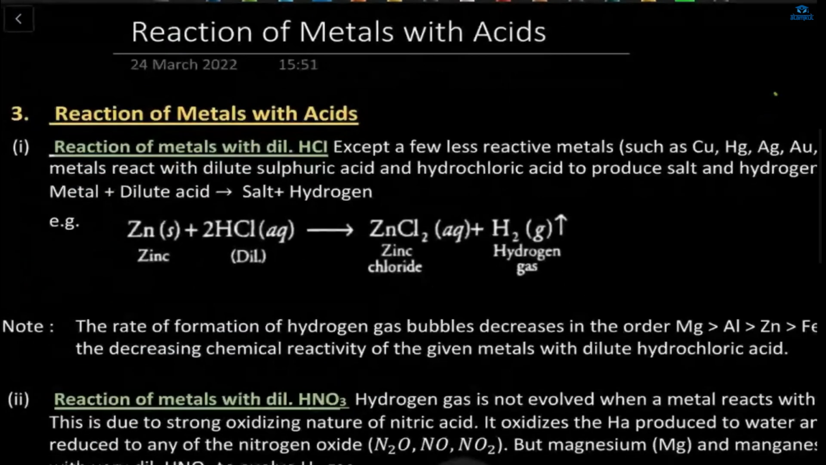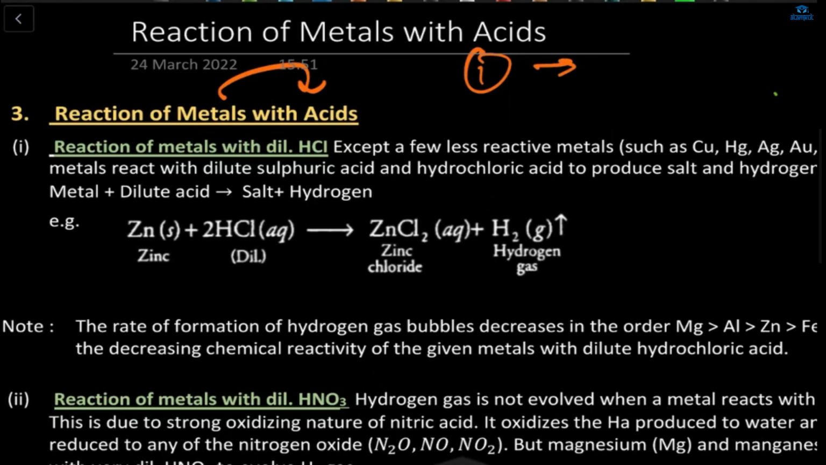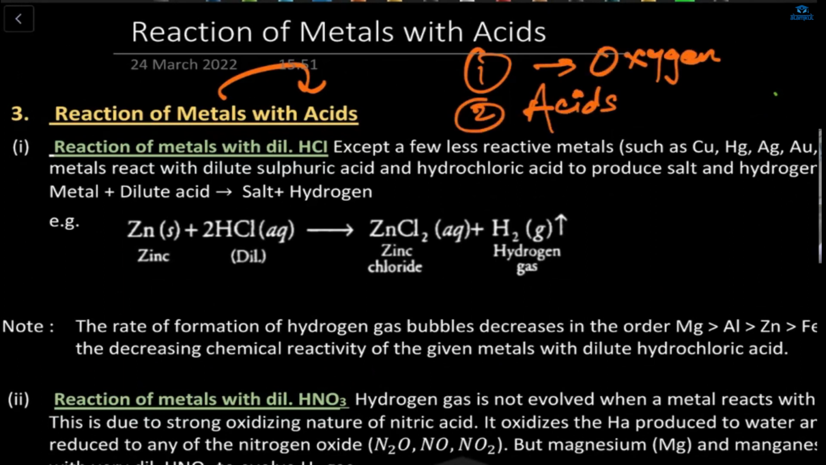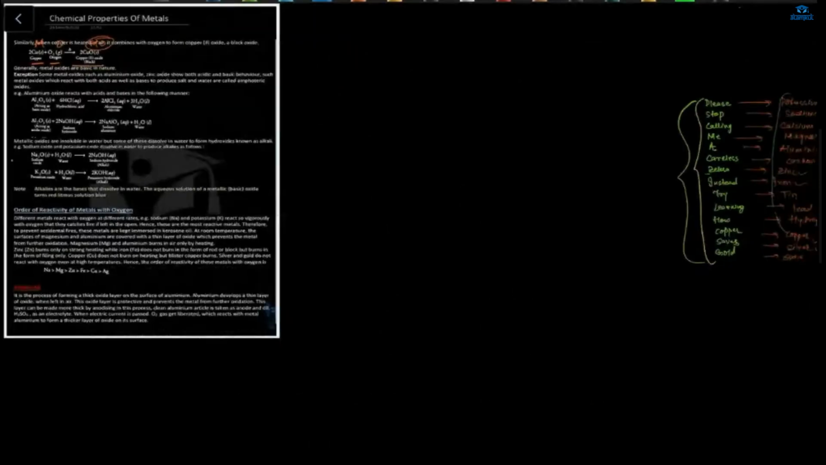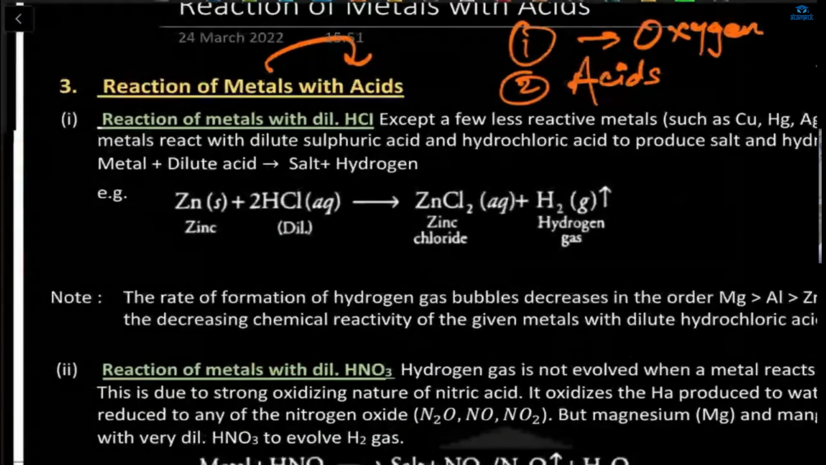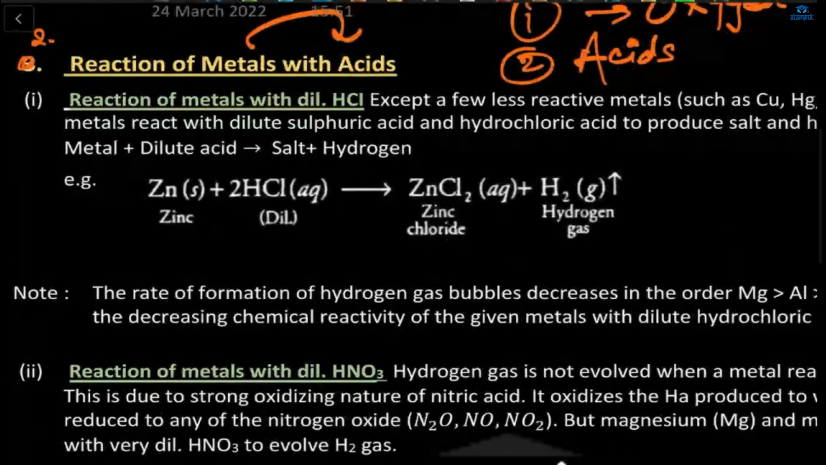Let me clear all this. So second is the reaction of metal with acids. First was the reaction of metal with oxygen. Second is for acids. Ma'am, is this the third? This is not the third, because the second is not over here, so that will be the second one. Okay, so this is the second: reaction of metal with acid.